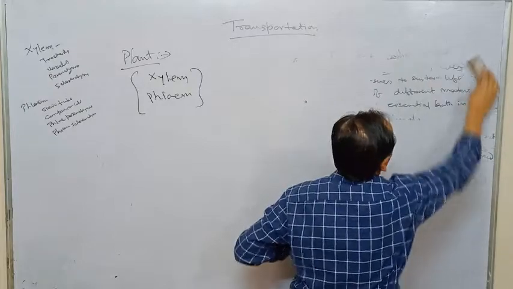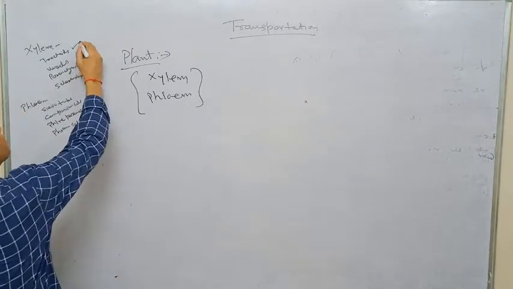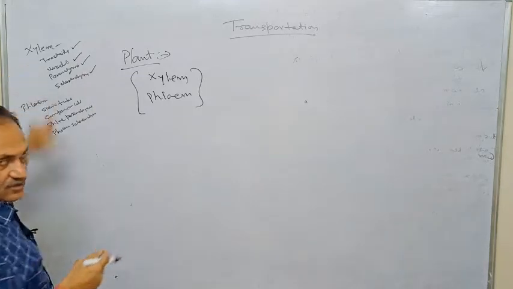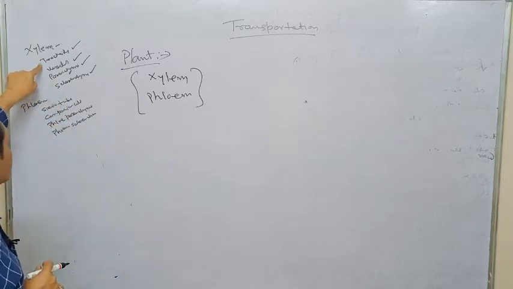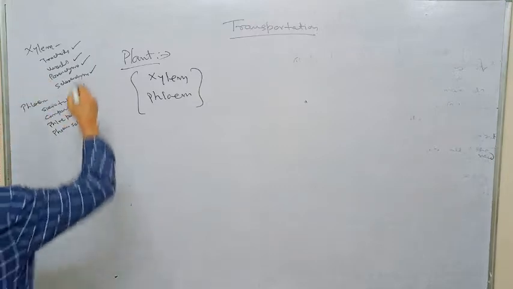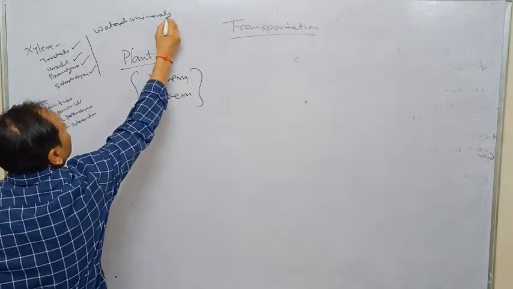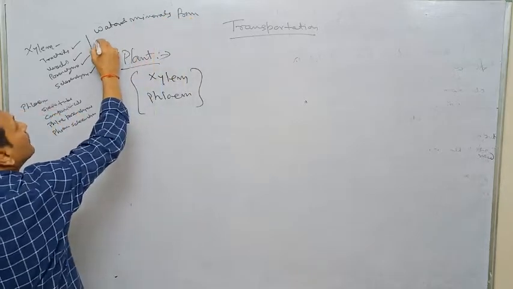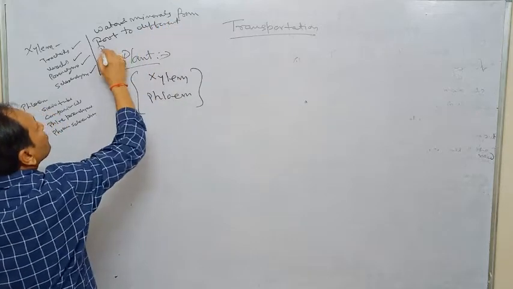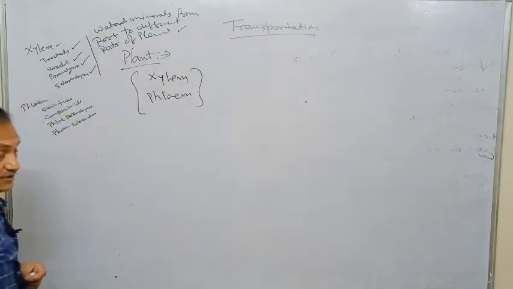We have discussed in 9th class that xylem has tracheids or vessels, xylem parenchyma and xylem sclerenchyma, and they are responsible for conducting water and minerals from the root to different parts of the plant. How it will move, we will discuss later on.